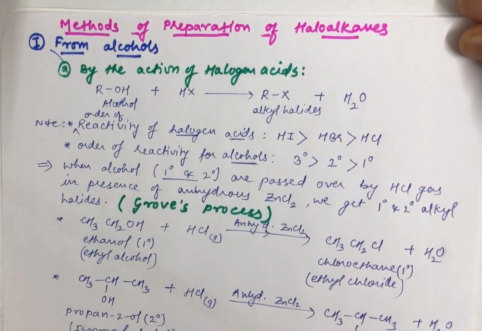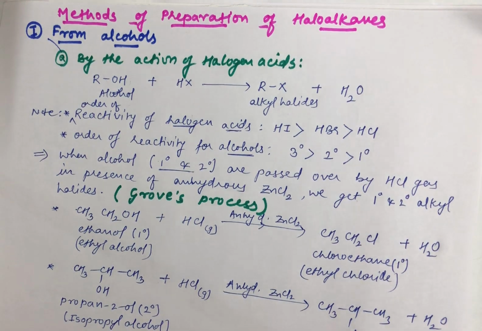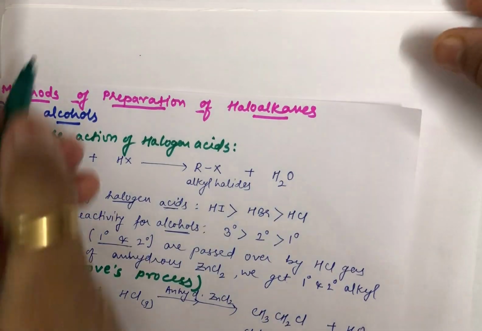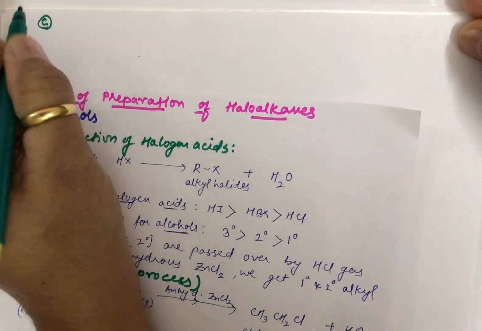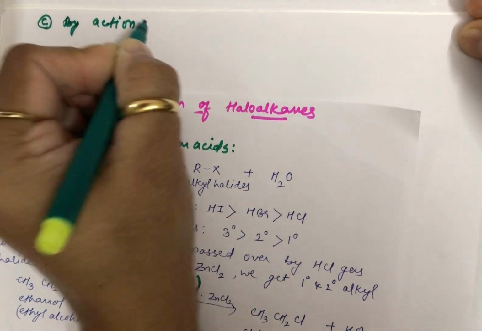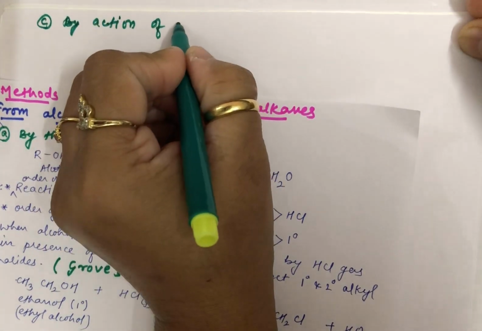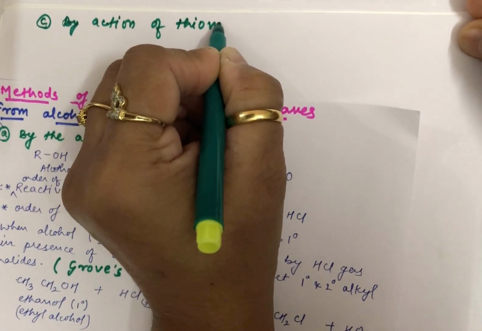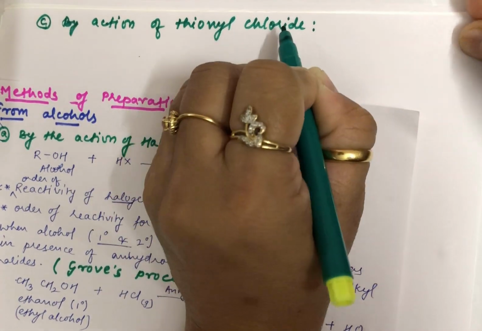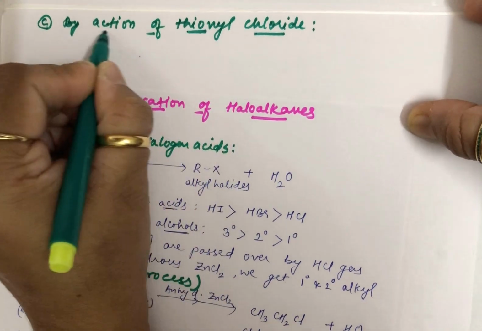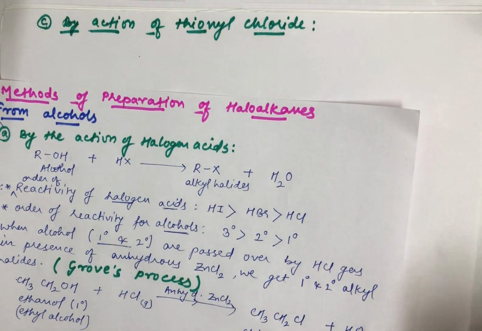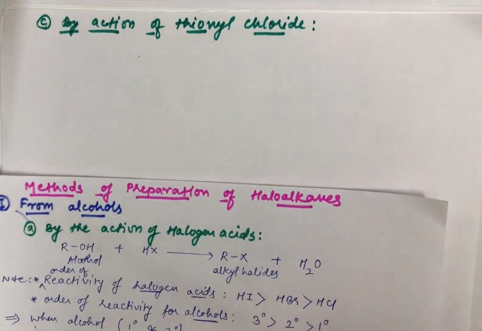Now I will move on to the third one, that is how you can prepare from alcohols itself, but by action of thionyl chloride. So we will take alcohols only, but using thionyl chloride, how we are going to prepare. Let us have a look.